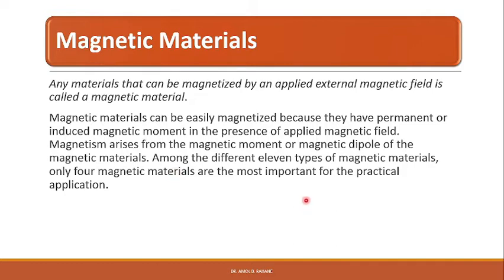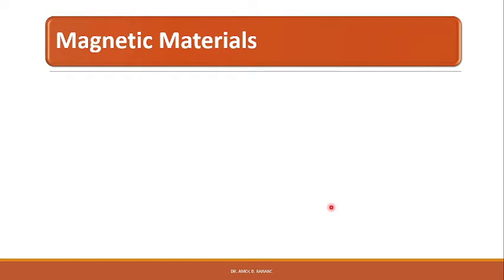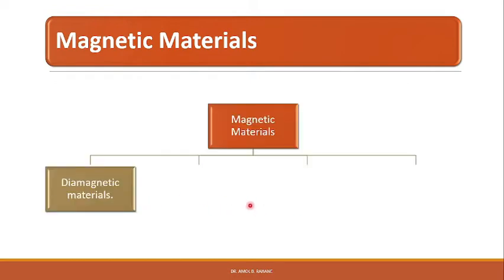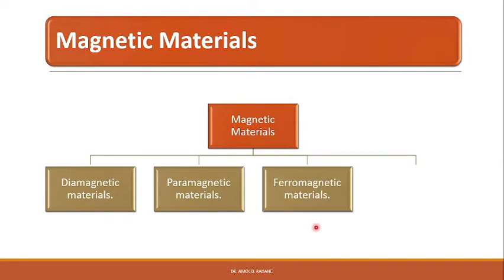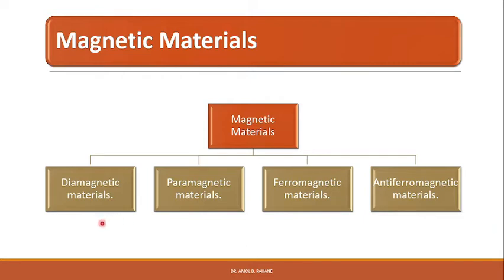Among the 11 different types of magnetic materials, only 4 are the most important for practical application. These are diamagnetic materials, paramagnetic materials, ferromagnetic materials and antiferromagnetic materials. Diamagnetic materials are feebly repelled by a strong magnetic field, while paramagnetic materials are feebly attracted by a strong magnet. However, ferromagnetic materials are strongly attracted by a magnet. The antiferromagnetic materials are strongly repelled by the magnet.